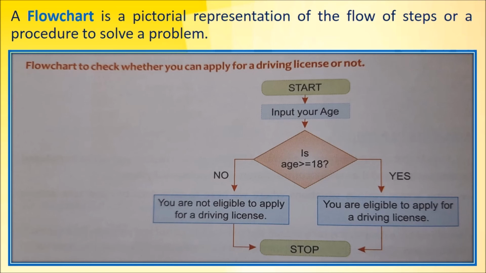Then the output will be: you are not eligible to apply for a driving license. And in case it is yes, your age is 18 or more, then the output given is: you are eligible to apply for a driving license. And then at the end the program has to stop, so we are using a stop. So start and stop signs are the same. This is a flowchart, and here we have just written a small program regarding the driving license.